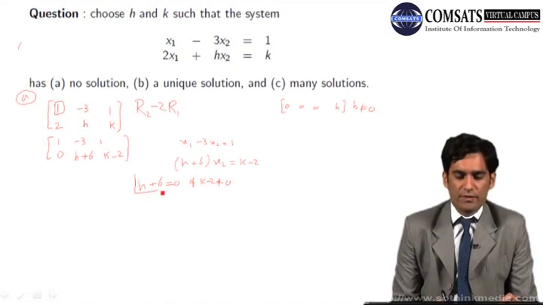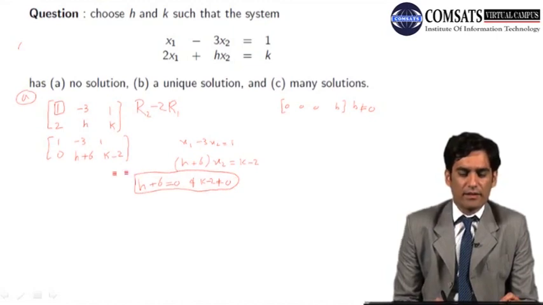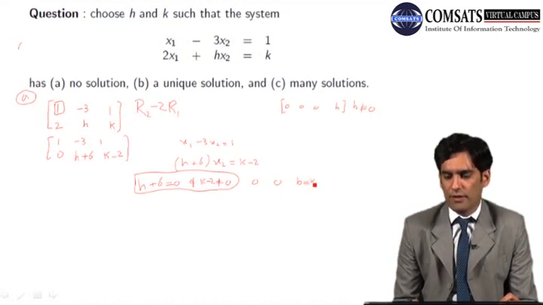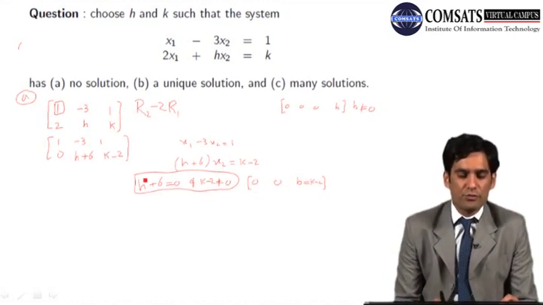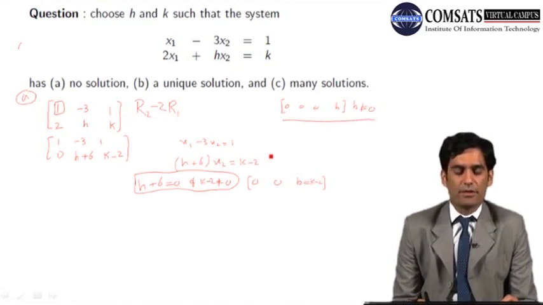If I impose this condition on h and k, then I will have my second row as 0, 0 and some non-zero real number b, which is in fact k minus 2. So I will have such a type of row if I impose these two conditions on h and k. So by using the result which we have learned in the second lecture, our system of linear equations will have no solution in this case.